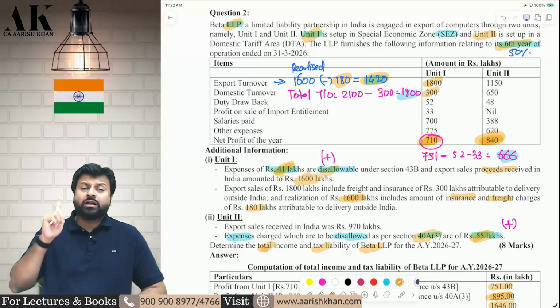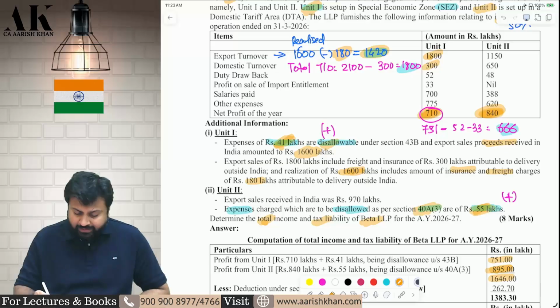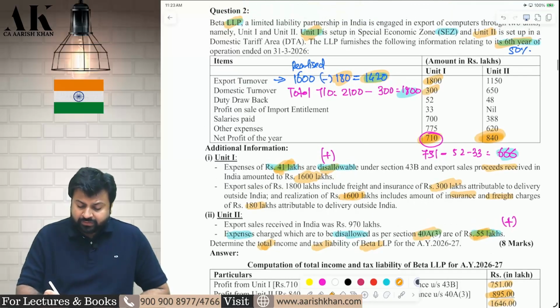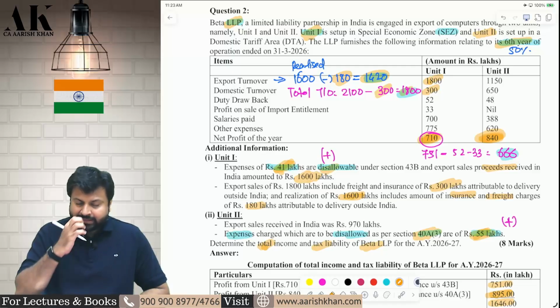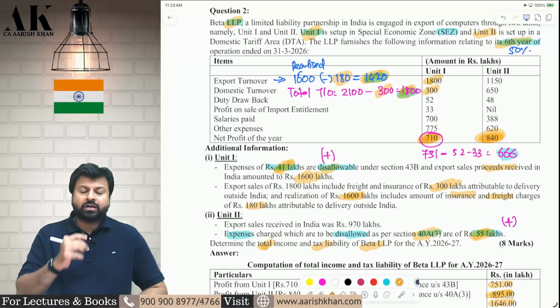But yes, in total turnover, again you cannot take certain expenses like insurance and freight. So how much is insurance and freight in total turnover? In total turnover, the insurance and freight is 300 lakh. So therefore from 2100 I will reduce 300, that will come to 1800. So I got my export turnover also, I got my total turnover also.